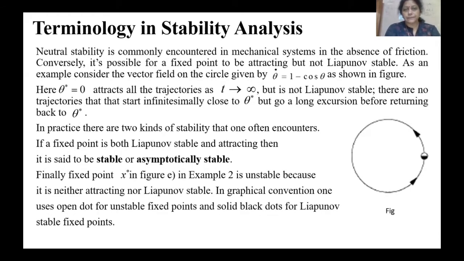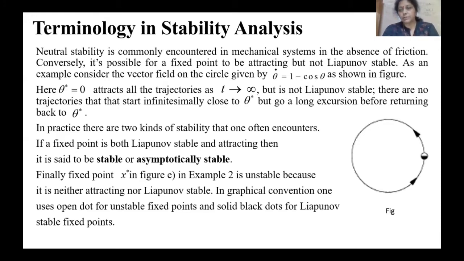And suppose we have a mechanical system in the absence of friction. So it is possible for a fixed point to be attracting, but not Lyapunov stable. Suppose we consider the example theta dot equal to minus cos theta, 1 minus cos theta. So if theta dot is 0, you get a 0 value. So it attracts all the trajectories as t tends to infinity.